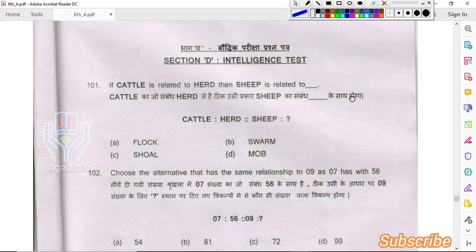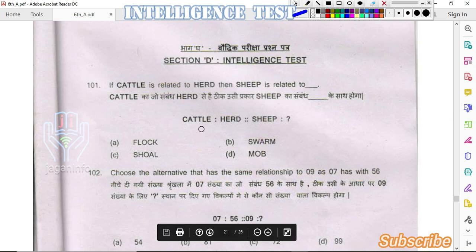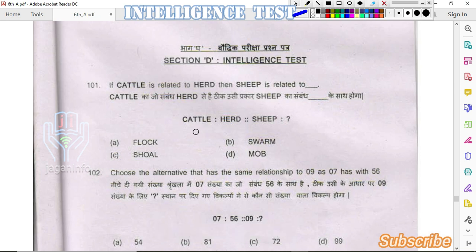Today we are going to discuss the intelligent test paper. Coming to the first question, if cattle is related to herd, then sheep is related to dash. Here, cattle is a group of animals, also known as a herd, and a group of sheep is known as a flock. So the answer is flock, option A.